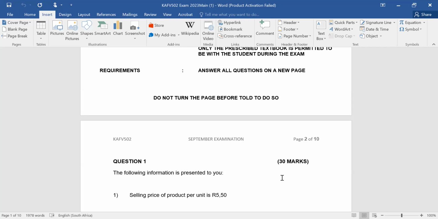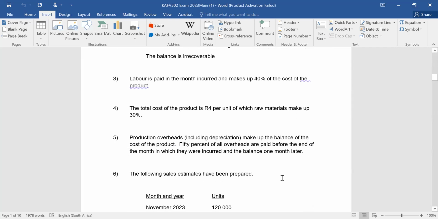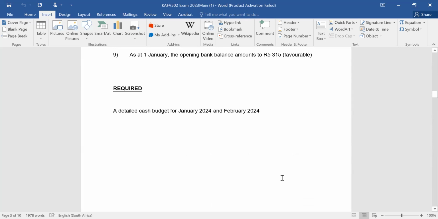Suppose they are testing cash budget, which is what is happening in this first question. You will not be shocked, because you already know what is expected of you. So if we can do, say, three or so cash budget questions, I know you'll be more comfortable answering a question of that nature if it comes in the exam.